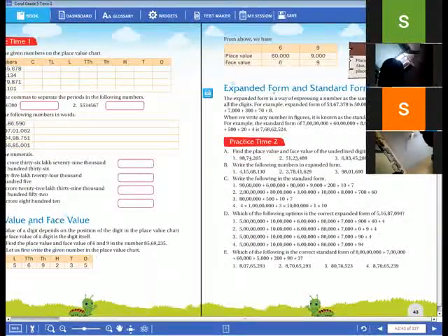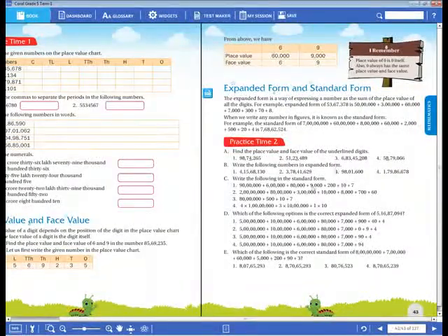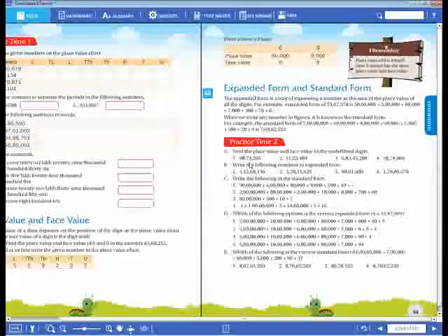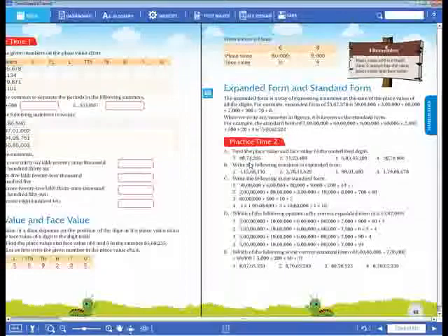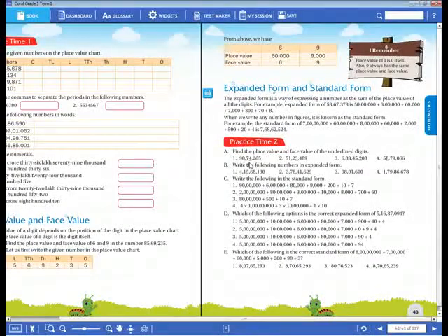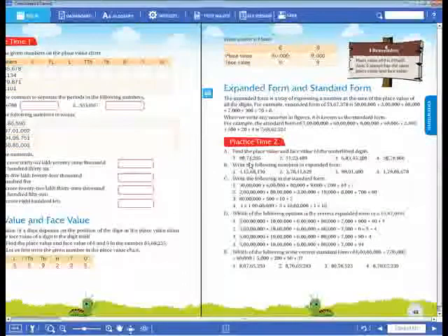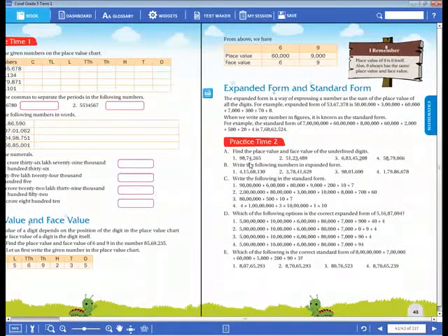Now, next one is here, the second Roman numeral. When we take the second Roman numeral, you have to write the expanded form. Now first example, you have to enter in your notebook. What is that? 4 crores 15 lakhs 68,130. Okay, please note down this first number in your notebook. 4 crores 15 lakhs 68,130. How do you write the expanded form? You have to multiply with the place value and add.